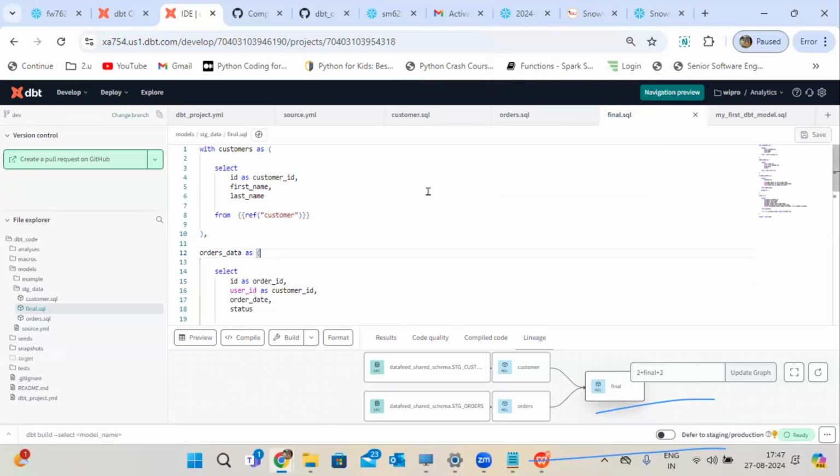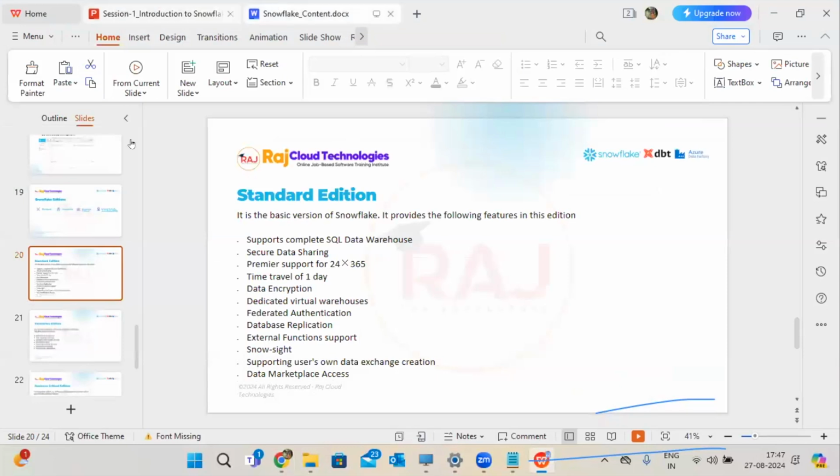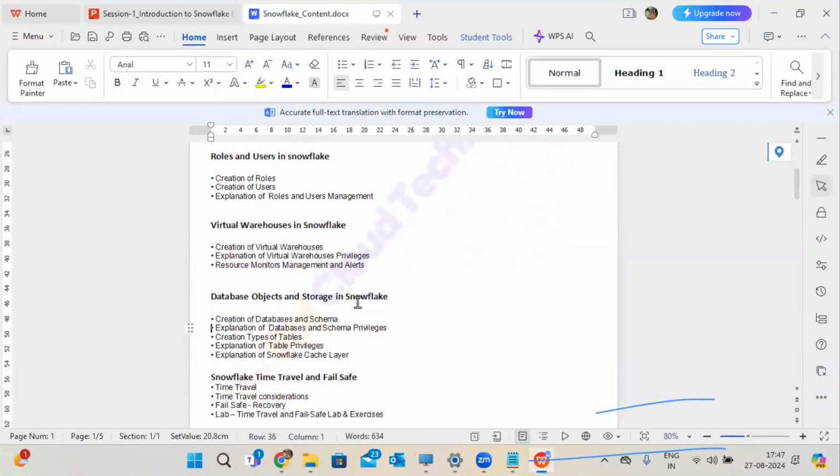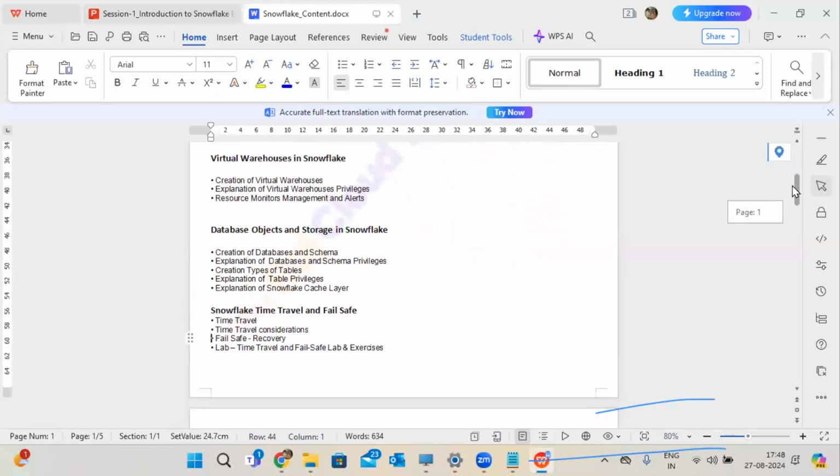Getting my point? Everything, pin to pin, I'm going to cover in my training, guys. Not just high level, but every content in deep level. I'm going to cover a few admin parts also: how to create the database, the schemas, the tables, the warehouses, the roles, and user management. All the topics required as a Snowflake developer, I'm going to cover end to end in this training.